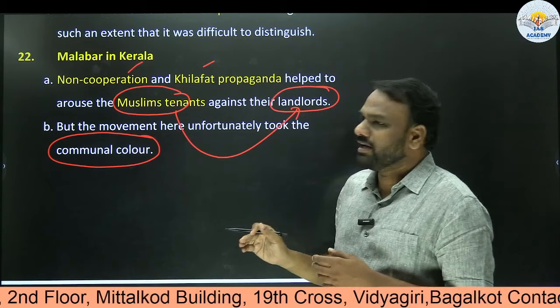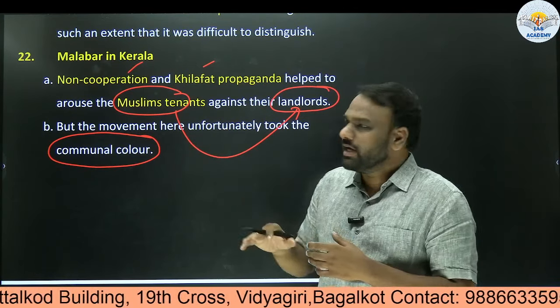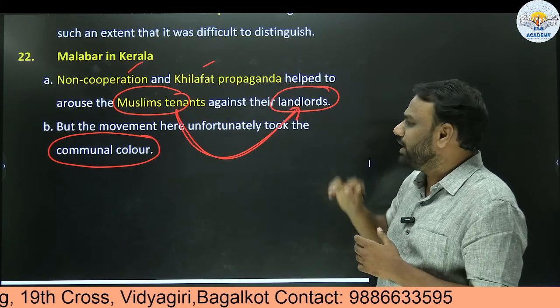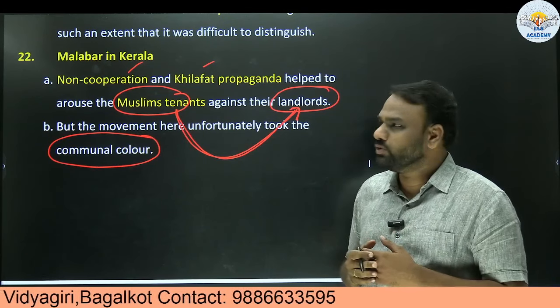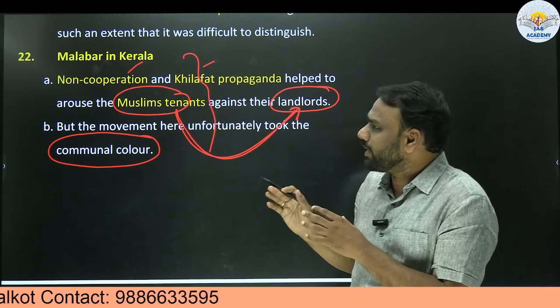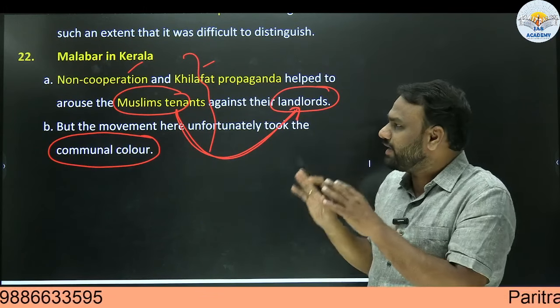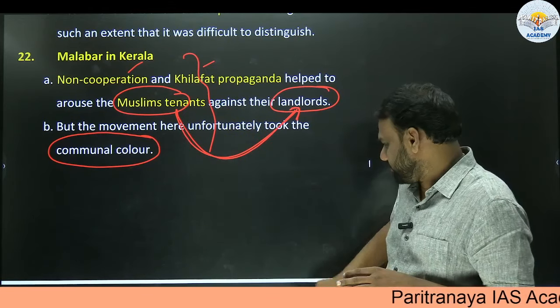Rather than Malabar Muslims countering the Britishers, it became Malabar tenants against landlords. Because of this, it took a communal color, Hindu-Muslim communal violence. Again, the Malabar violence happened during the non-cooperation movement, so we should be able to connect the things.